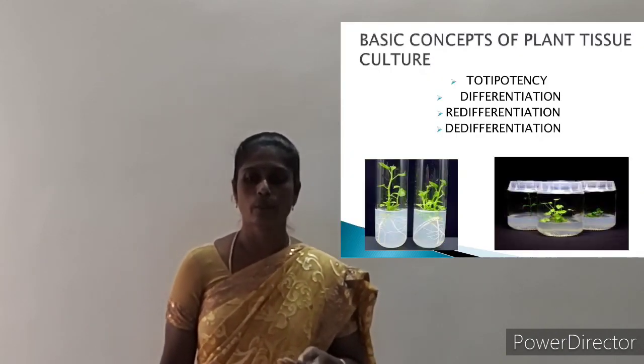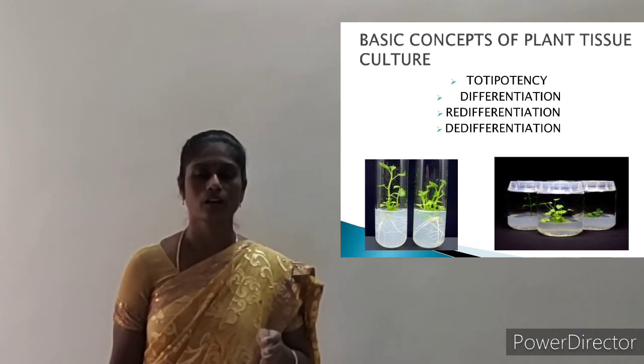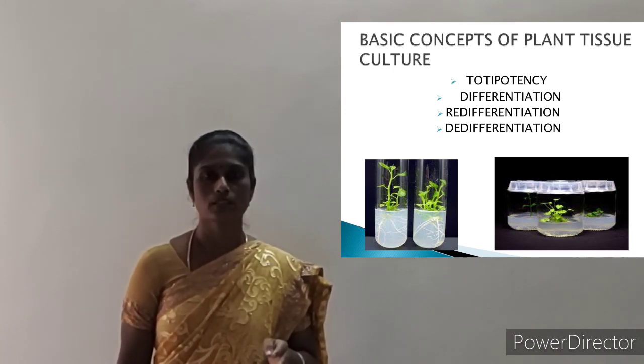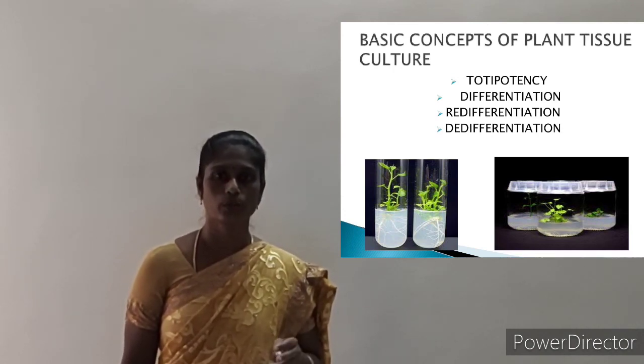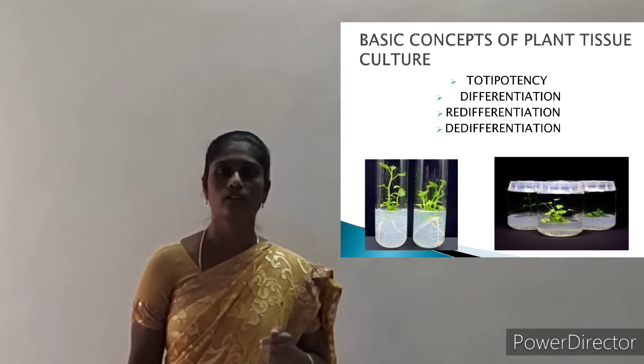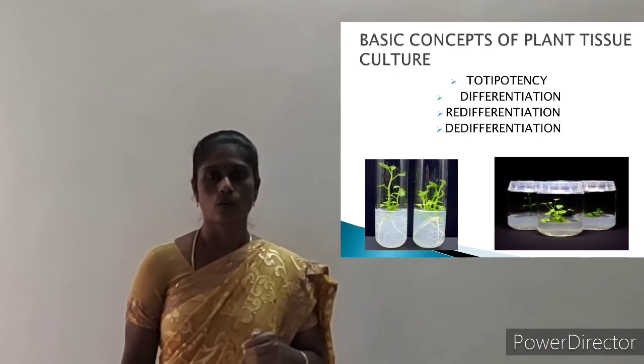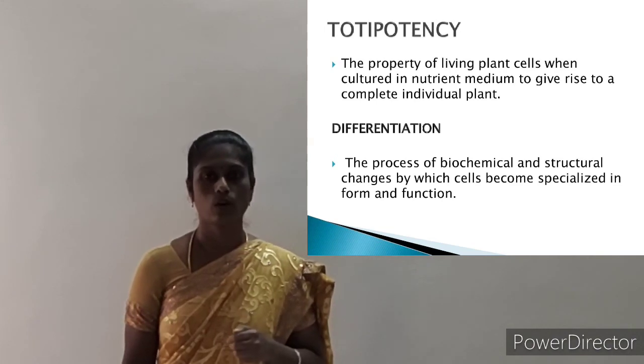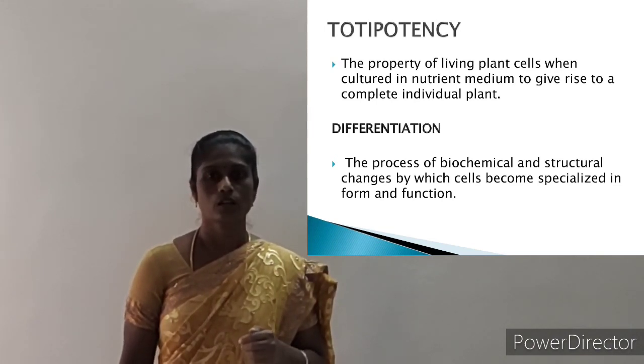Basic concepts of plant tissue culture. There are 4 basic concepts under plant tissue culture: totipotency, differentiation, redifferentiation, and dedifferentiation. Now let us learn one by one. What is totipotency?